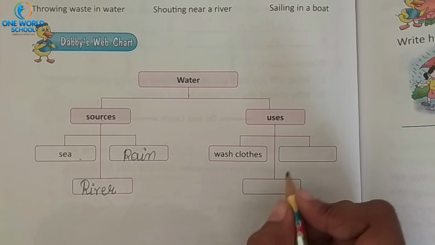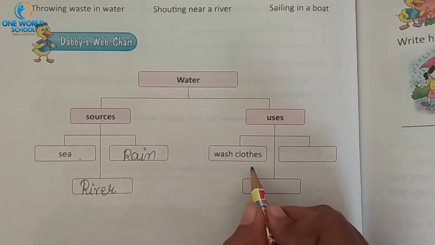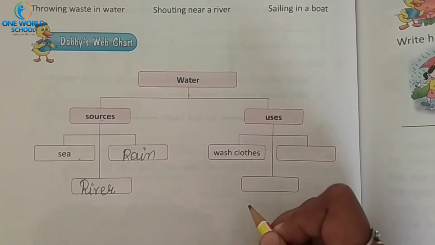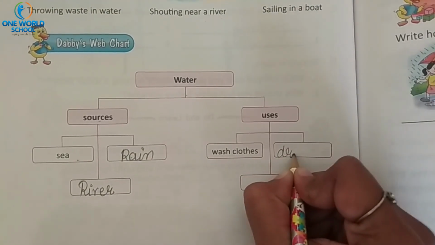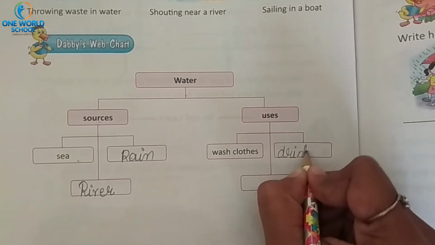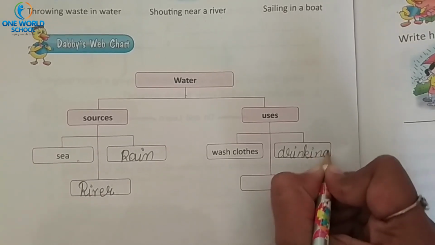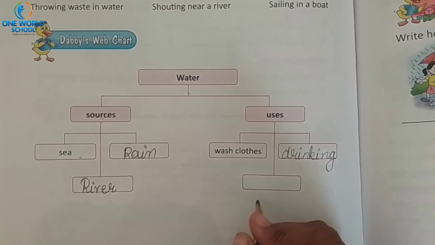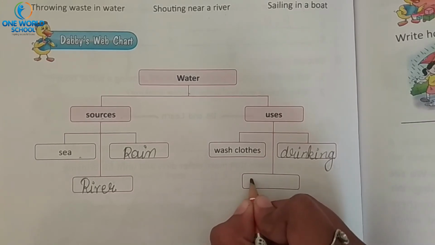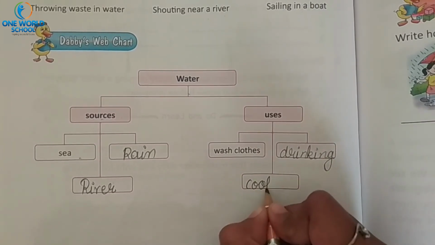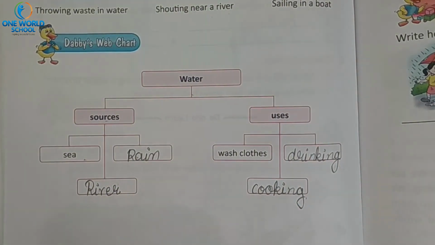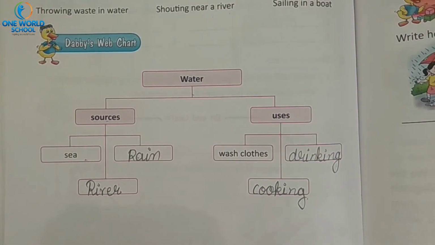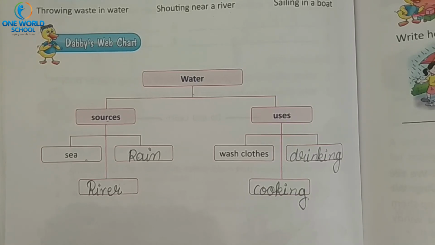Uses of water. What are the uses of water? 1 is given: wash clothes. What is the next use? Drinking. Very good. D-R-I-N-K-I-N-G, drinking. Then cooking. Very good. C-O-O-K-I-N-G, cooking. Completed? Yes. So here our textbook writing portion is completed.